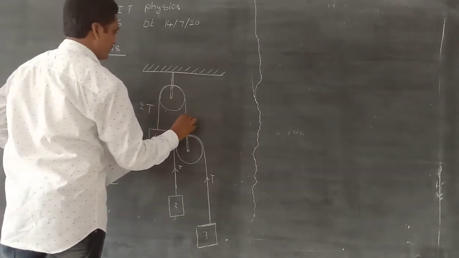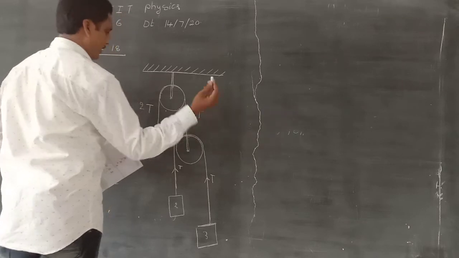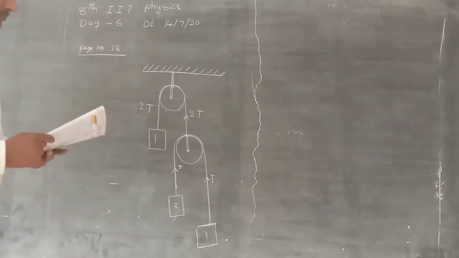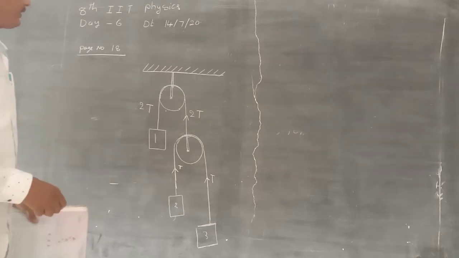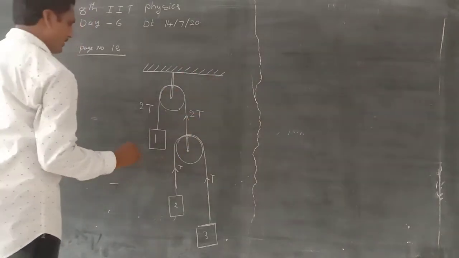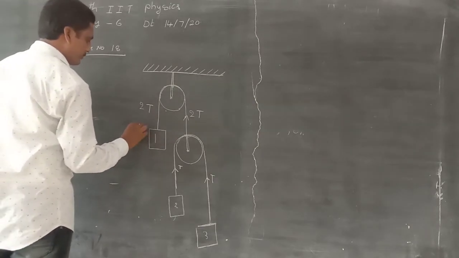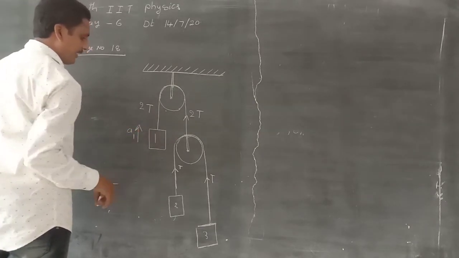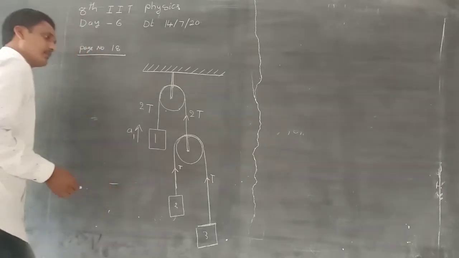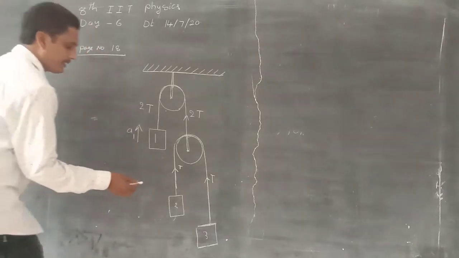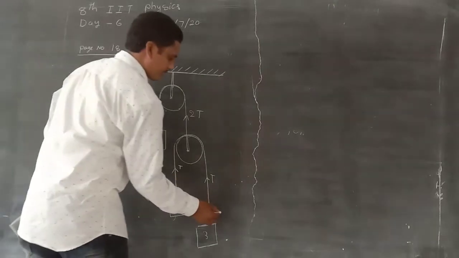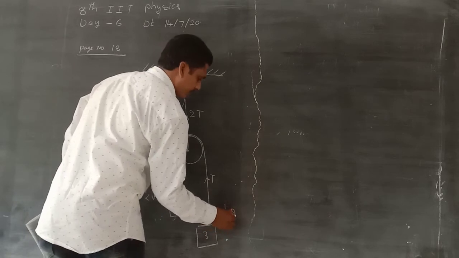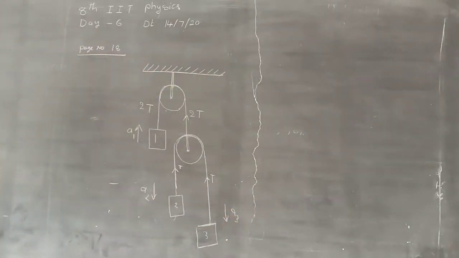This is also tension 2T. The acceleration of the first body is a1. The acceleration of the second body is a2. The acceleration of the third body is a3.